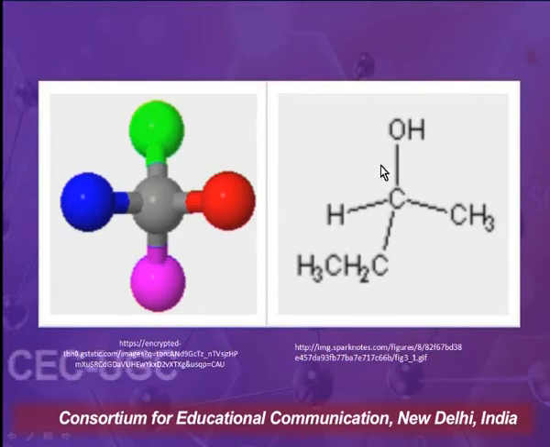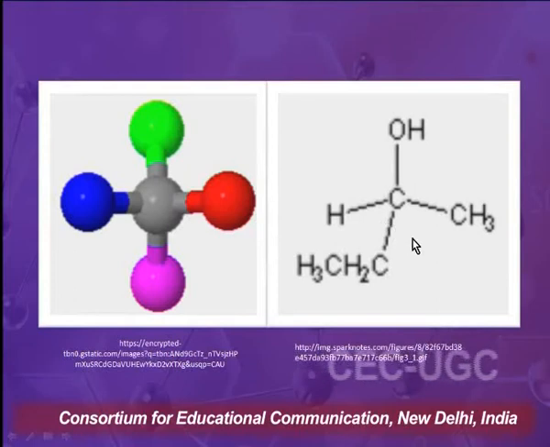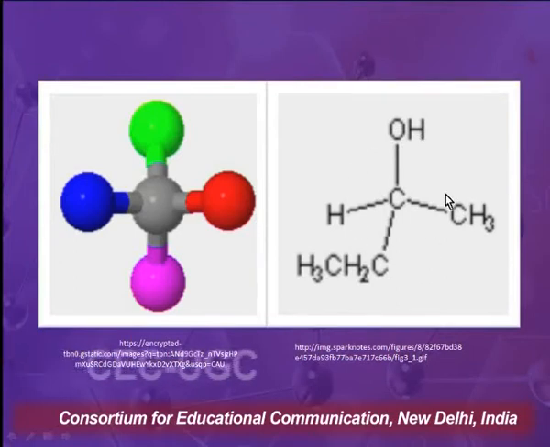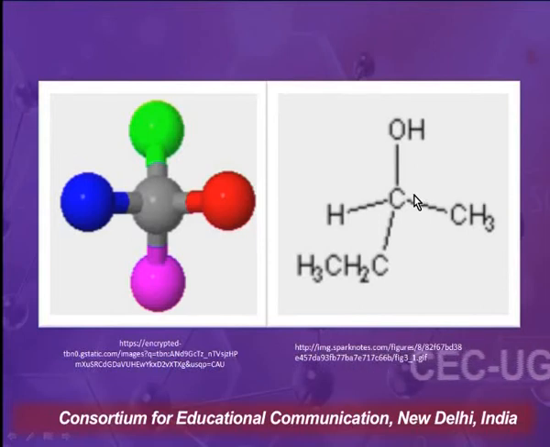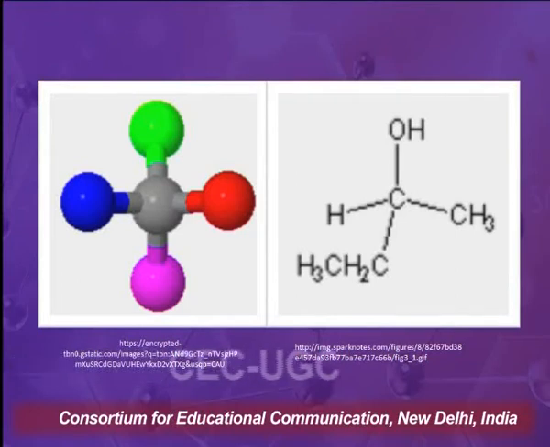The orientation of these groups in the molecule will affect its optical rotation, as to whether it will rotate the plane polarized light in the right hand direction or the left hand direction.